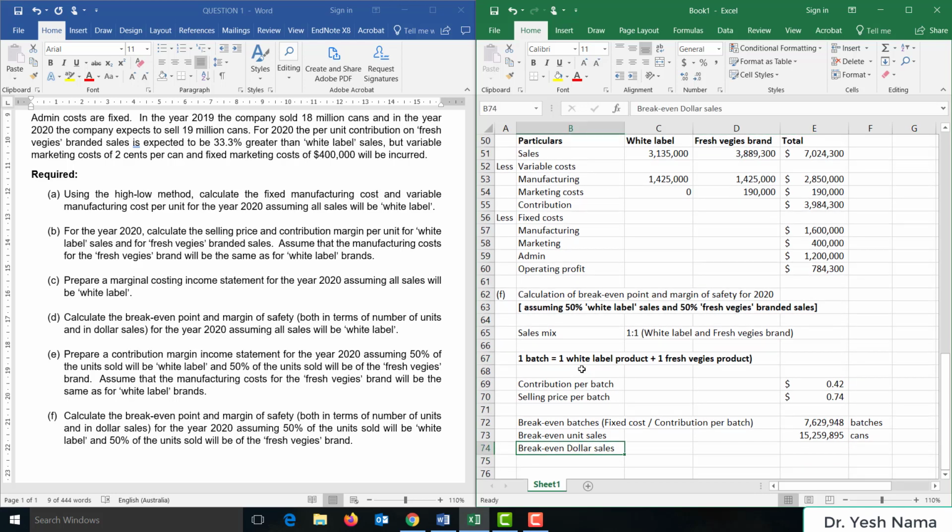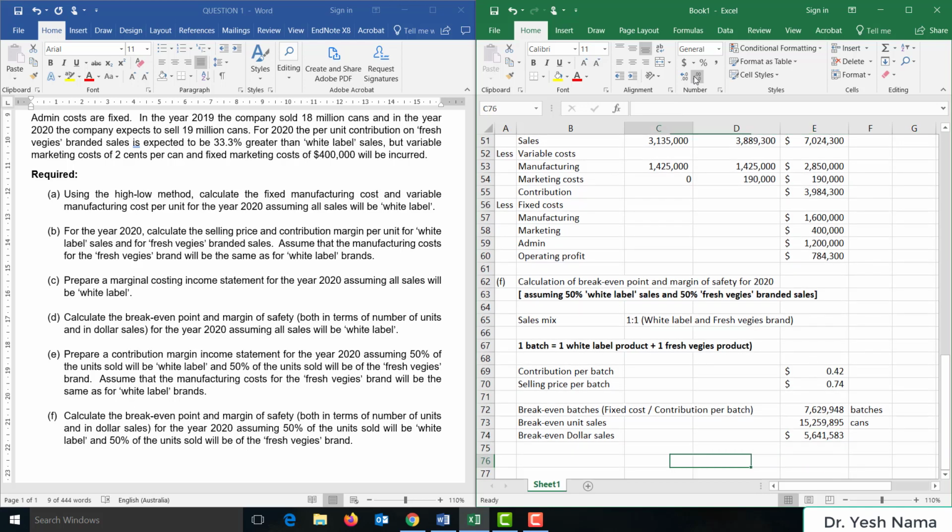Next, we have to calculate break-even dollar sales. Break-even dollar sales will be break-even batches times selling price per batch. So break-even dollar sales is $5.64 million. So we've done the break-even point. Next, we will calculate the margin of safety.